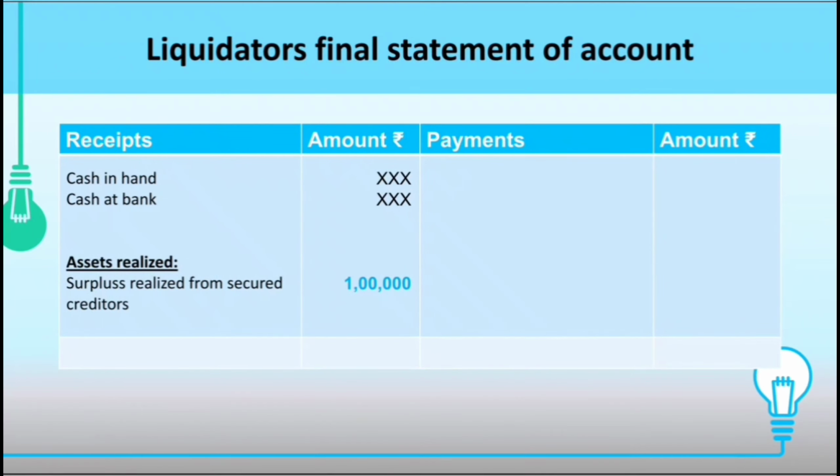The most important thing to notice here is that when the asset is realized by the secured creditor, the liquidator does not mention the payment, because the liquidator is not selling that asset and is not making payment to the secured creditor. Rather, the secured creditor himself sells the asset and retains that amount. Therefore, that payment is not shown by the liquidator in his statement.